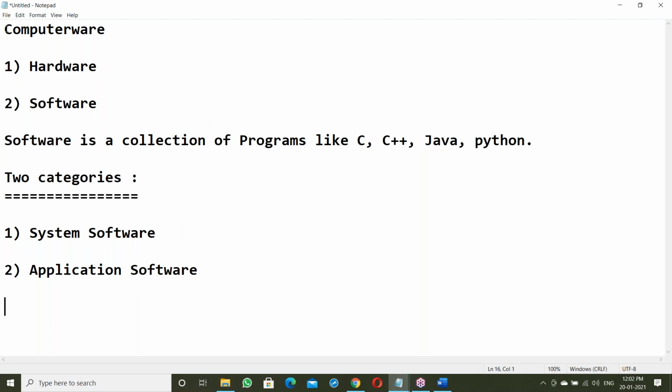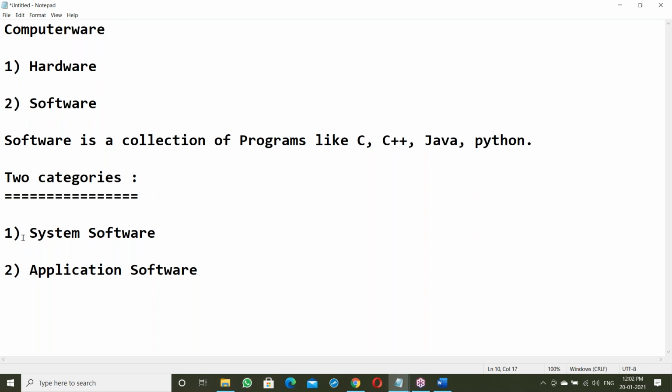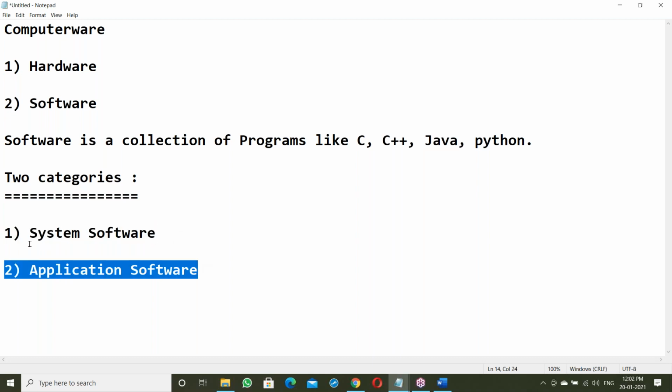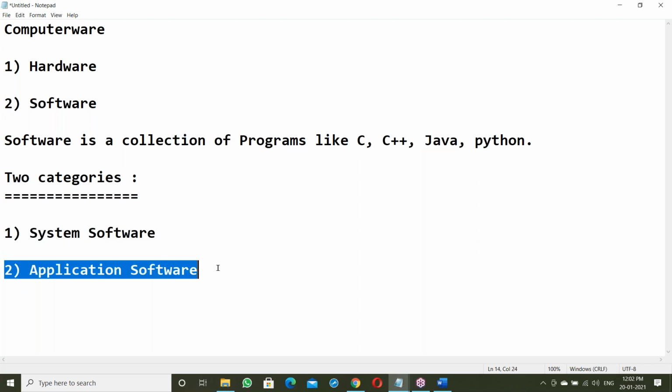Yes, it's there in the document. Don't worry about notes and all this. I'll share the documents. Two categories. First one, system software. Next one, application software. See, Java comes under application software.